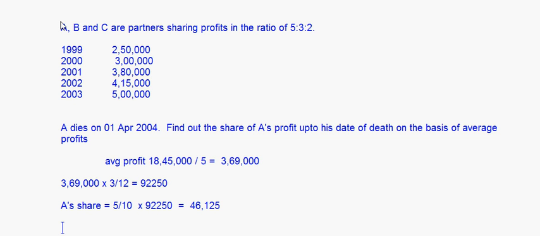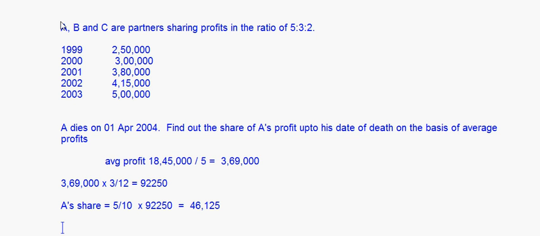Now in this case, we are assuming that none of these years is a leap year. If any of these years is a leap year, in that case, like we have written 3 by 12 here, in the case of a leap year we will be putting it in terms of days, not in terms of months.